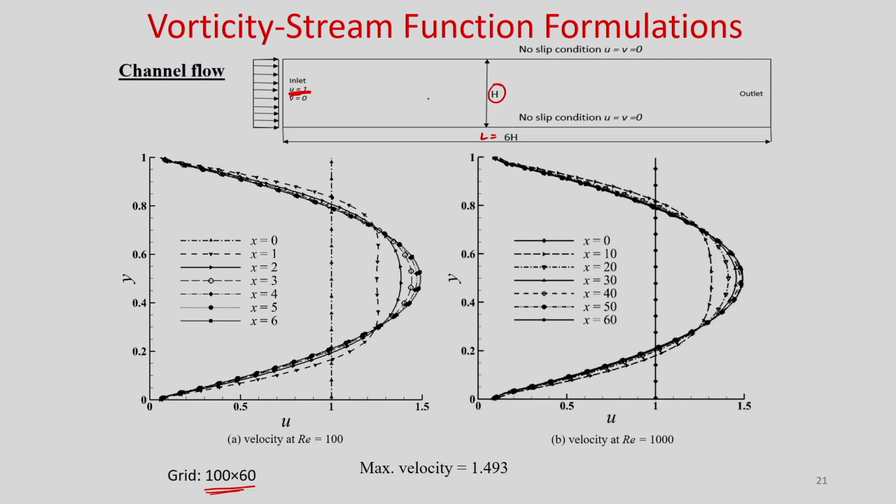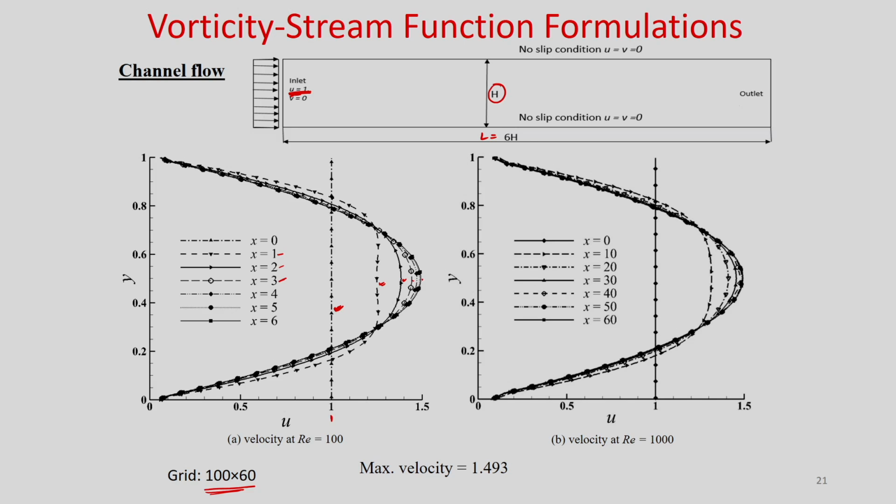Once you solve the vorticity and stream function, you will get the velocity profile inside the channel. These are the velocity profiles I have shown. At x equal to 0, that means the inlet velocity condition, 1 we have given, and as you proceed in the axial x direction, you can see that it is a developing velocity profile.